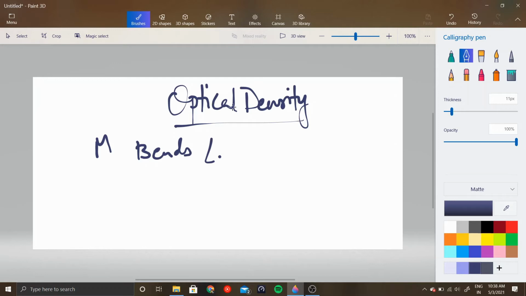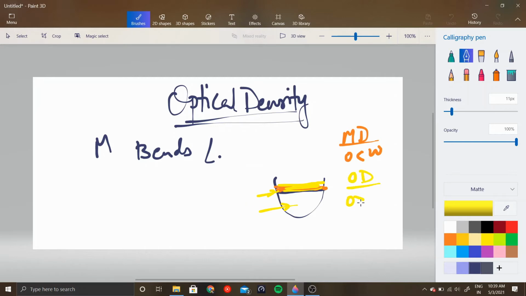Now this optical density is not to be confused with mass density, your normal density. To give an example, let's take a bowl of water, and on top of that you take oil, right? Oil has lower mass density than water, and so it floats on water. But light travels faster in water, and that's why you can see things clearly in water. But in oil, it takes much more time, and it is more optically dense than water.